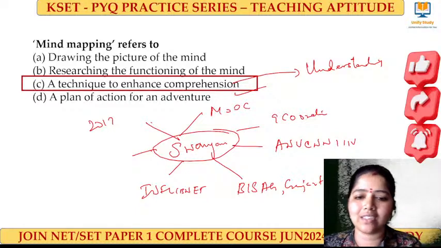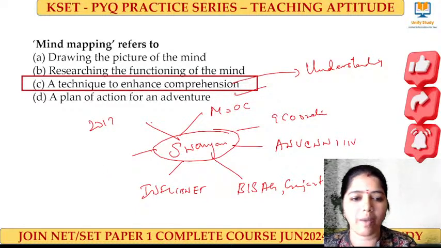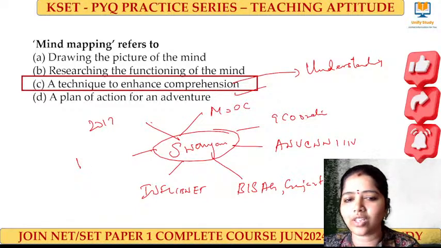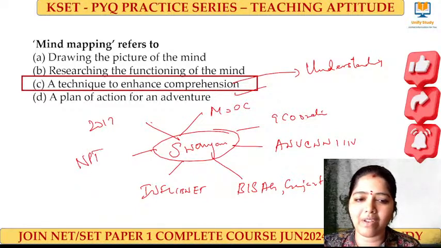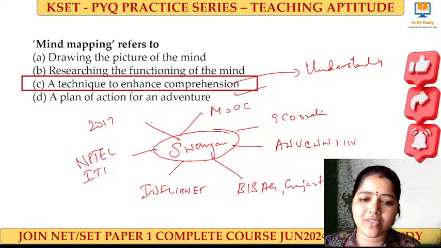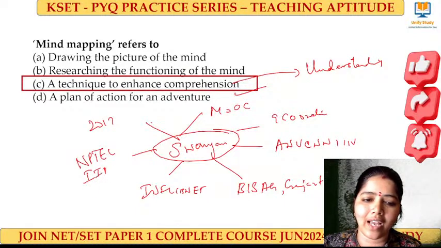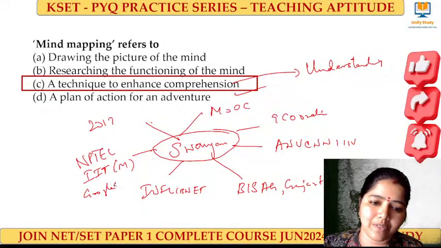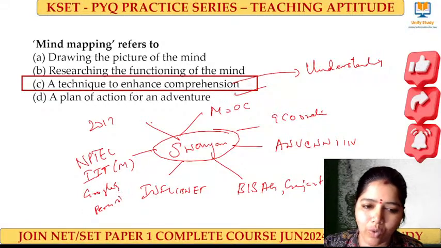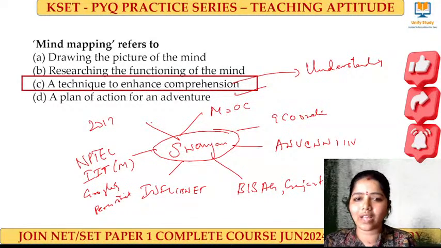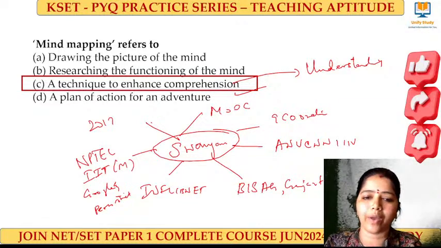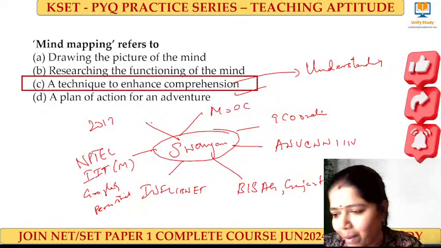And what are the things with respect to Swayam? These are the important things, right? And it has been given by Neptel, IIT Madras, and Google and Persistent Systems. This is what we call it as what? Mind mapping, so that it enhances my understanding. So I have learned about Swayam and it has been given in the form of a mind map. That's all.